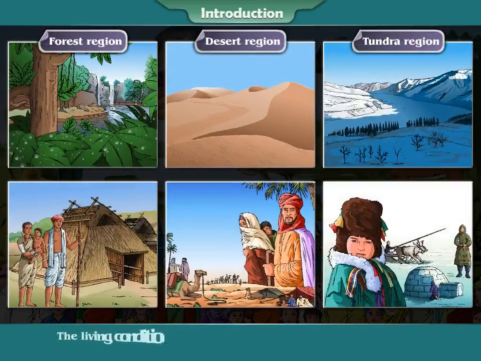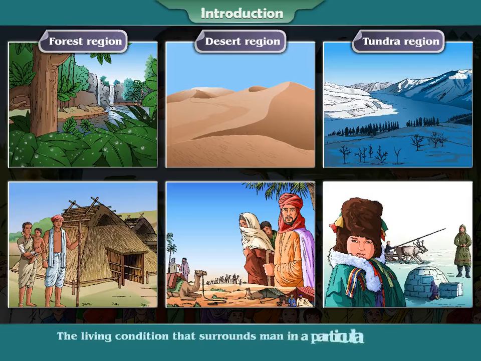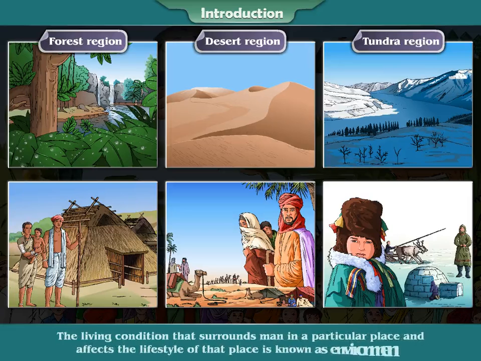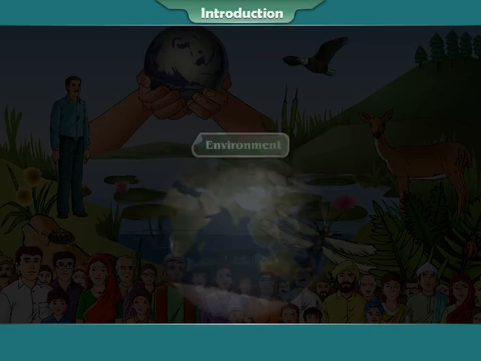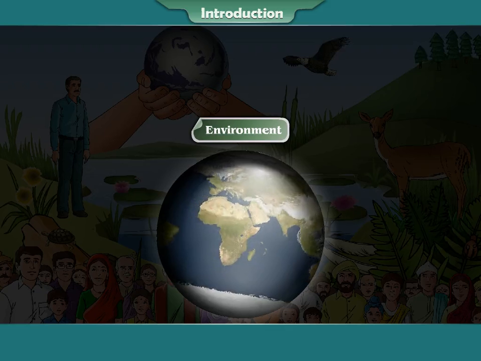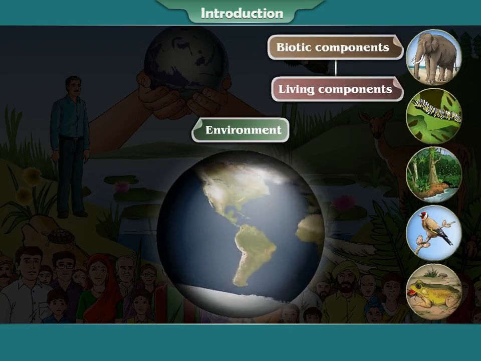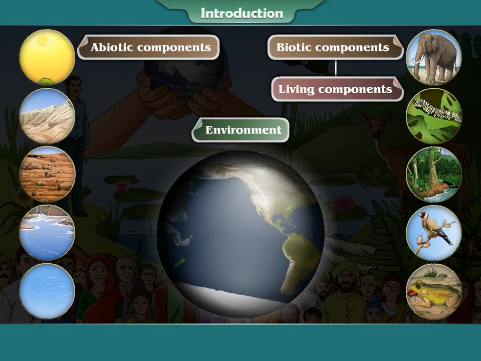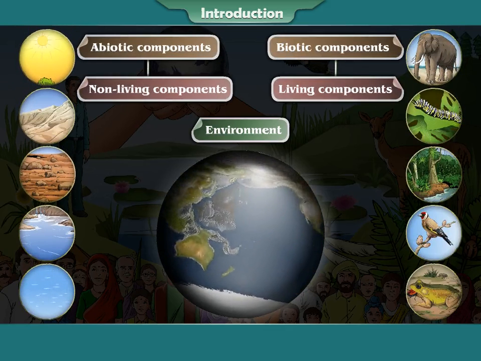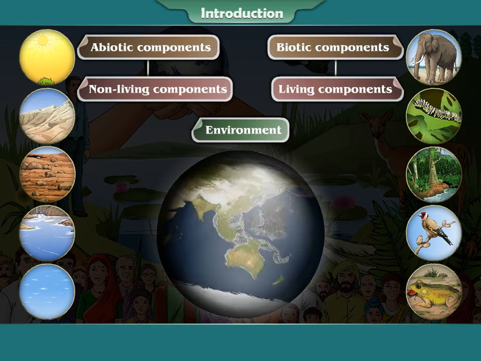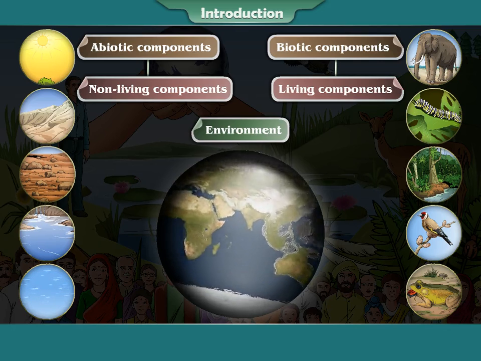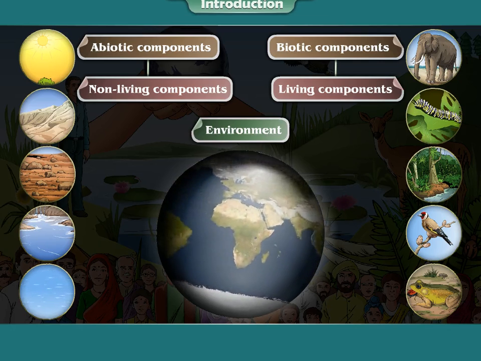The living condition that surrounds man in a particular place and affects the lifestyle of that place is known as environment. Environment includes biotic components, that is, living components, and abiotic components, that is, non-living components, as well as all the forms of energy.